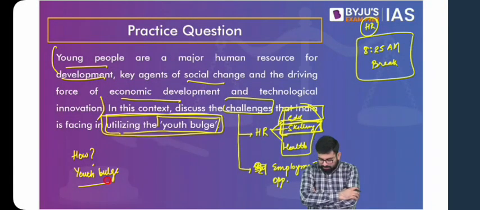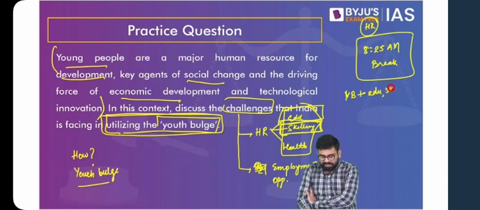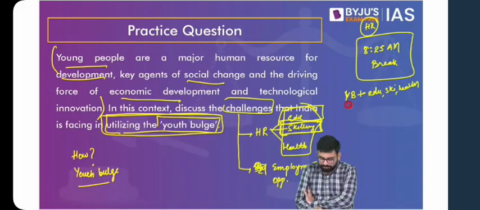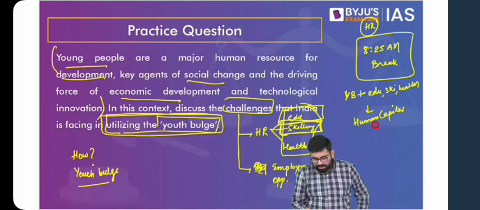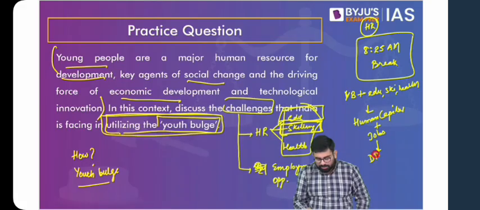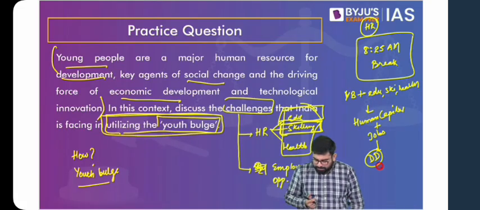Yes, so Saloni has written this right. She's saying that this youth bulge, if we provide them education, skilling, and health, they become what? They become human capital. If this human capital is provided with jobs, we ultimately reach our demographic dividend. Yes, so it is a good way to understand.